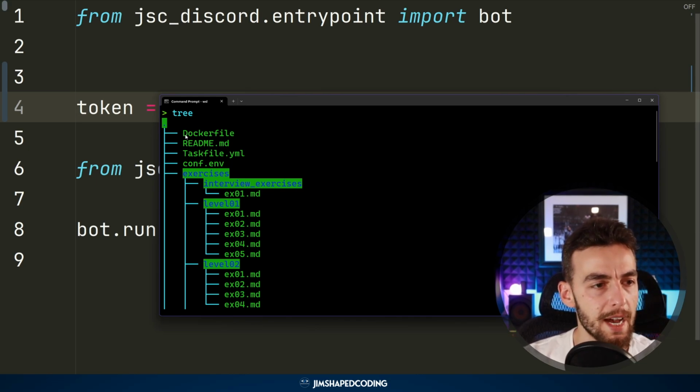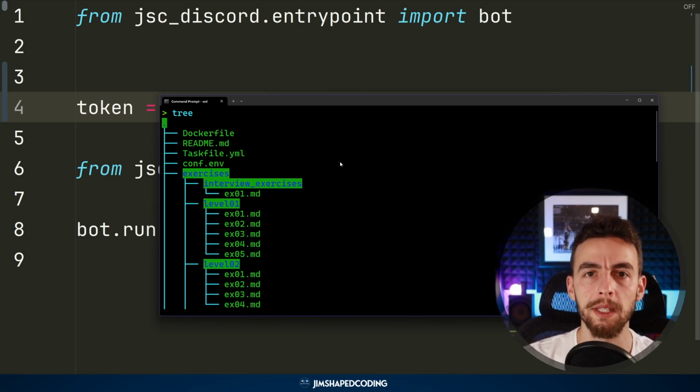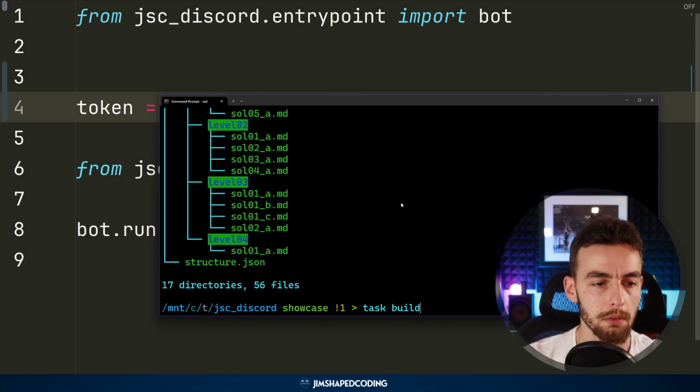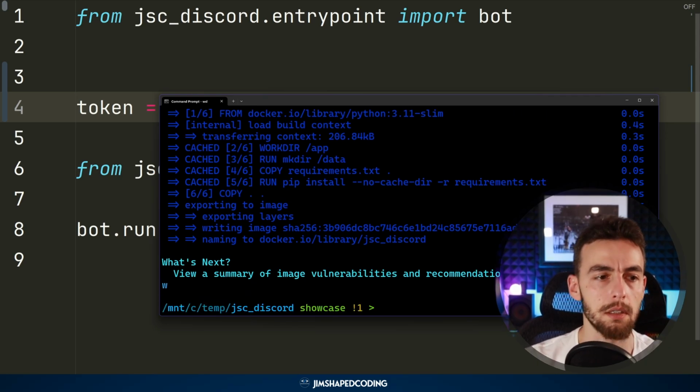You can see that we have a Docker file and a task file for managing different actions in our project. The task file is basically a file where you can define different actions that you normally take within your project. For example, the docker build command is a command that I always use to build a new version of my image. So instead of repeating it, I type in the command line something like task build, and then it takes care of building a new image for me. As you can see, it builds a new image.